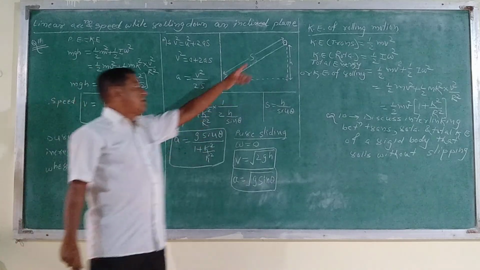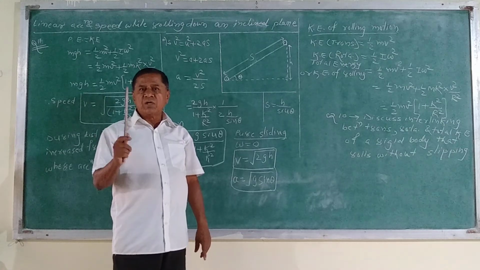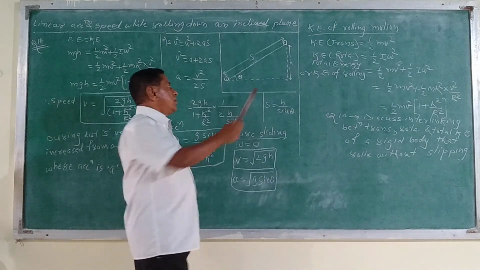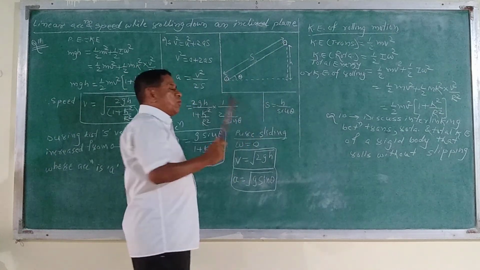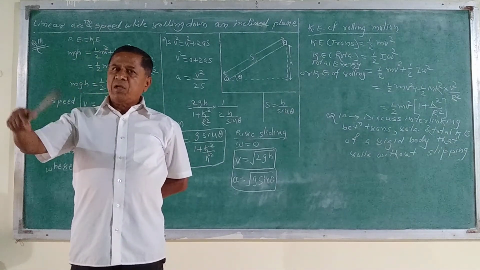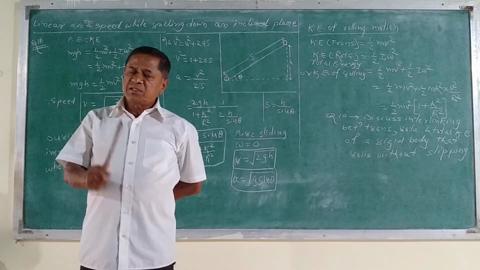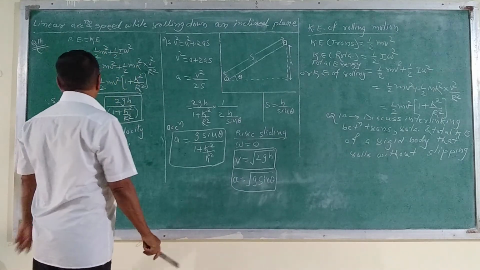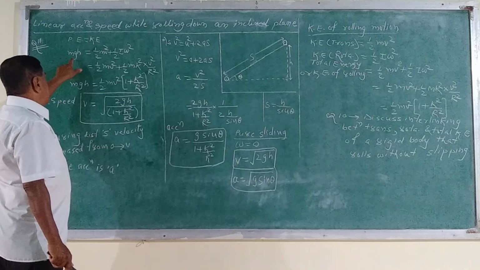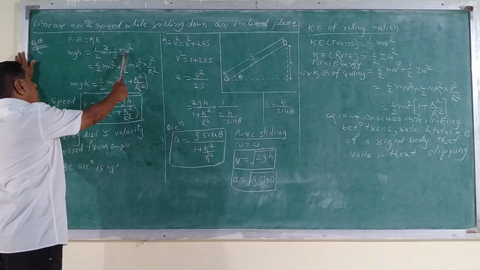Now here the body is at that height, it is having the potential energy. Potential energy म्हणजे आपण घेतो mgh. m is the mass of that body. Now when this body comes down in this direction, the potential energy is converted into the kinetic energy. But the body is rolling down on the inclined plane, it is having the two kinetic energies, that is the translational motion and the rotational motion. And therefore P is converted into K. P means mgh, K means two kinetic energies, 1/2 mv square plus 1/2 I omega square.